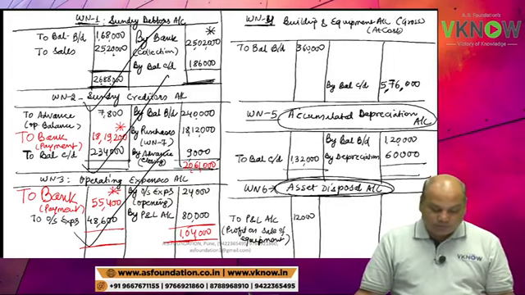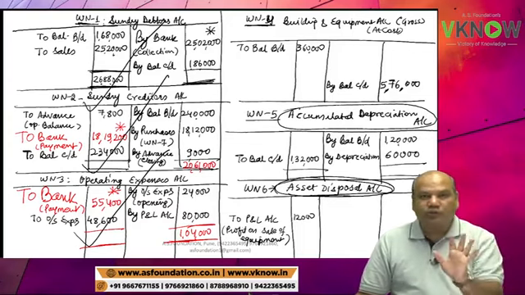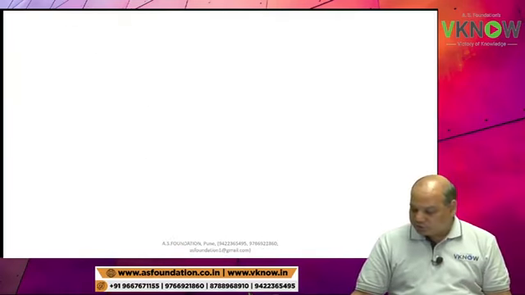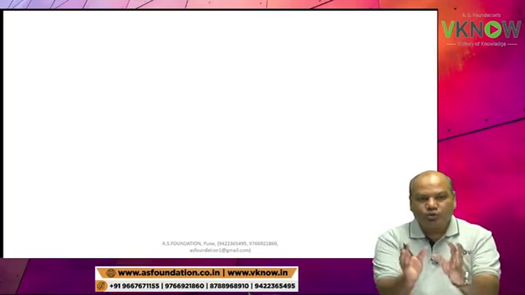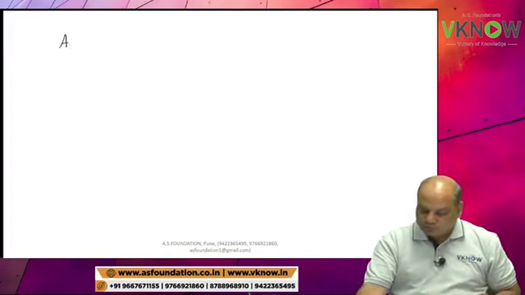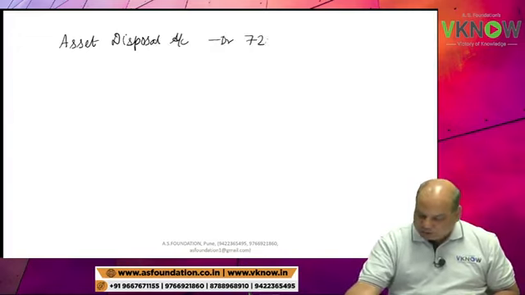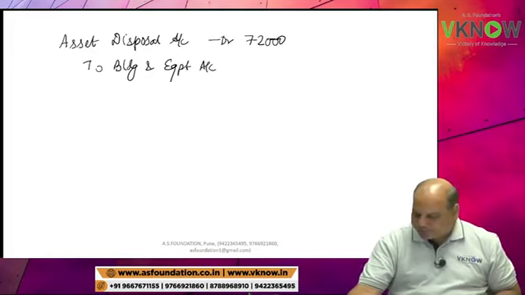Last line of the question. What is the last line below the balance sheet? Cost of equipment sold was 72,000. So what I will do, I will transfer the equipment sold from the equipment account to the asset disposal account. So I am going to pass the entry: asset disposal account debit 72,000 to building and equipment account 72,000.